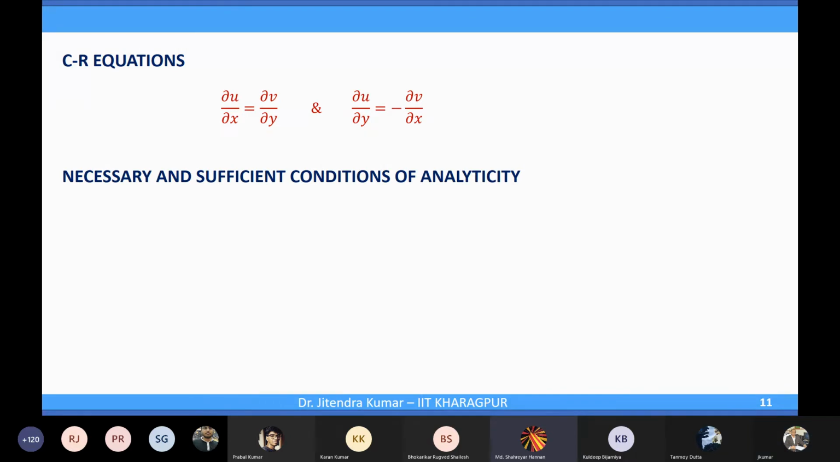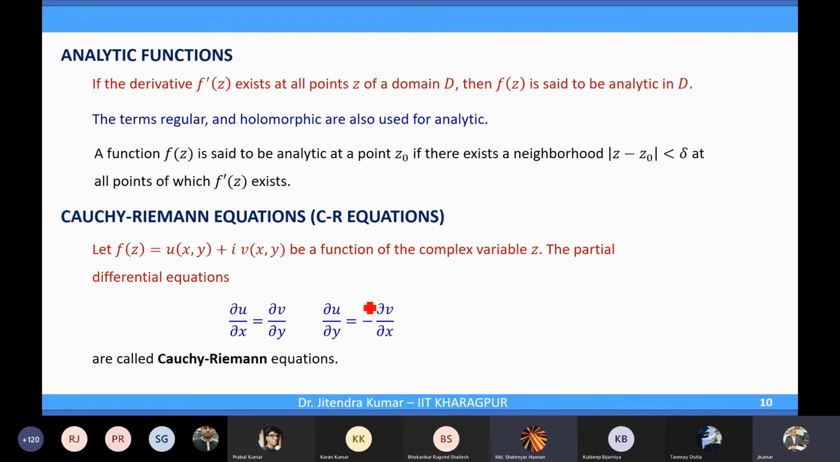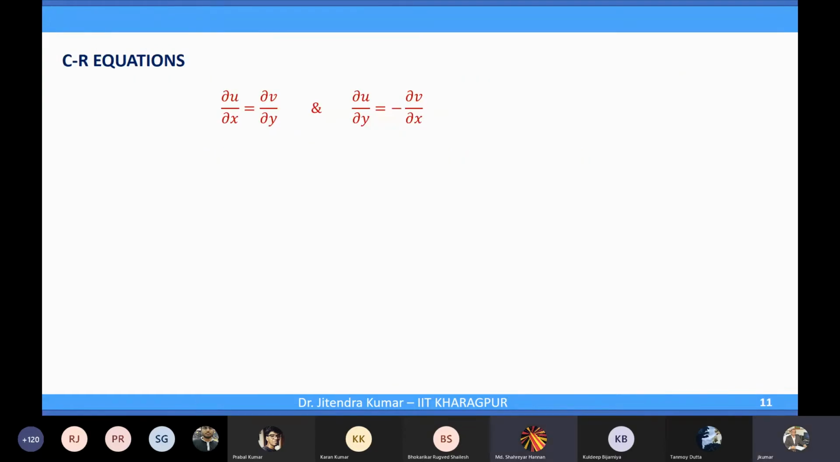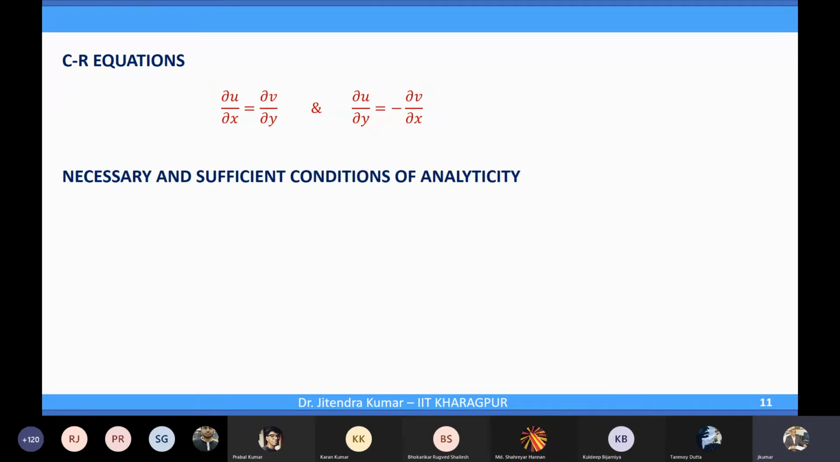Sir, when del u upon del x is equal to del v upon del y, then we call it the Cauchy-Riemann equation. Otherwise, we don't call it. These are called Cauchy-Riemann equations whether they are satisfied or not satisfied; that is a different point, right? The equations are fixed. These are CR equations. Whether they are satisfied for a particular function or not, that is a different matter. Correct? Yeah, so these are CR equations.